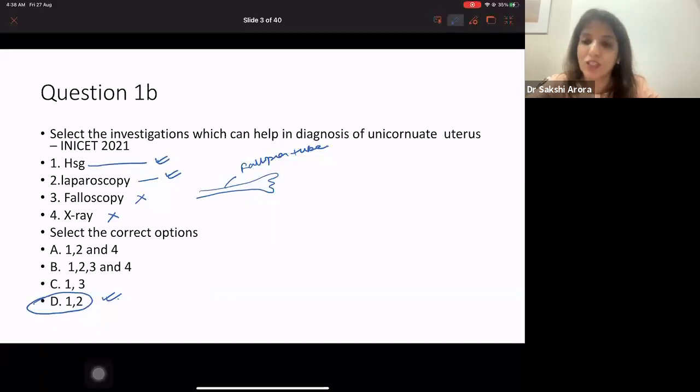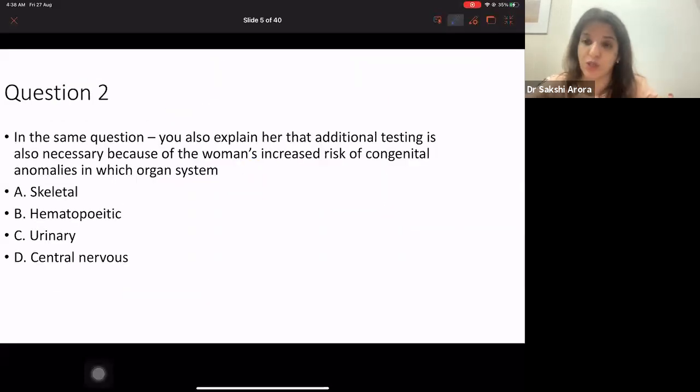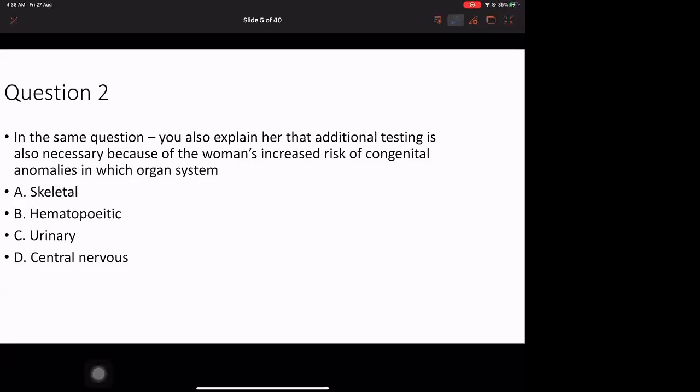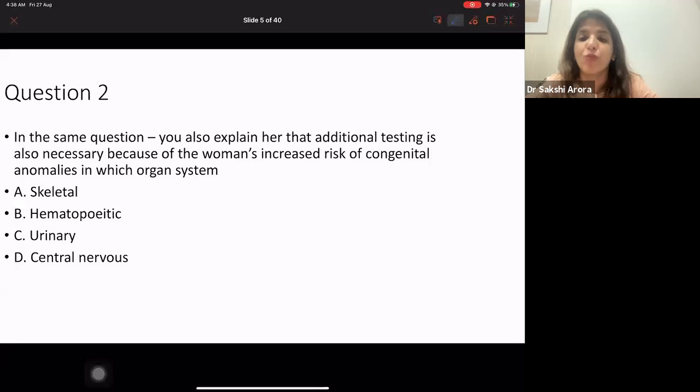Right? So these are questions which will be asked related to investigations, right? Then the other kind of questions which they can ask you on congenital malformation is this question. In the same question, you also explain to her that additional testing is also necessary because of women's increased risk of congenital anomalies in which organ system, right? So because of which organ system you need to evaluate which other organ system. Yes, and all of you are right. It's option C. One of you said it's D.